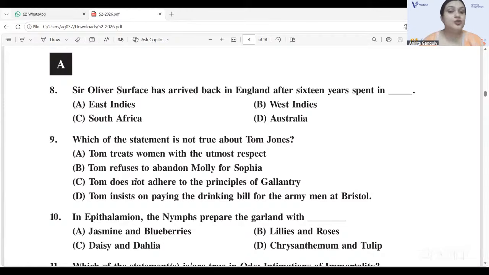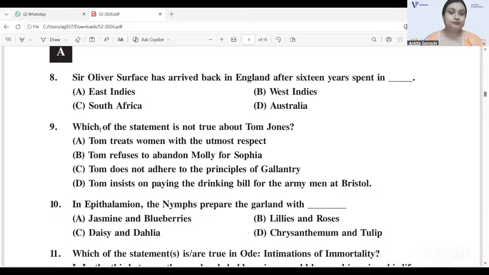Now we come to question number 8. Sir Oliver Surface has arrived back in England after 16 years spent in A, East Indies.